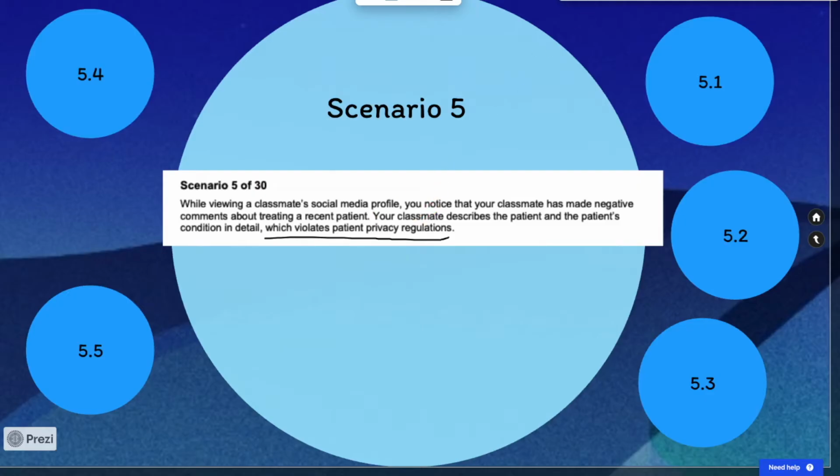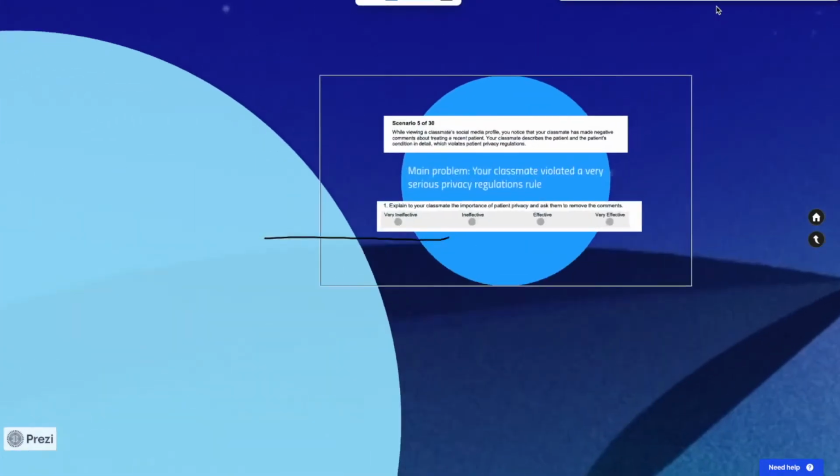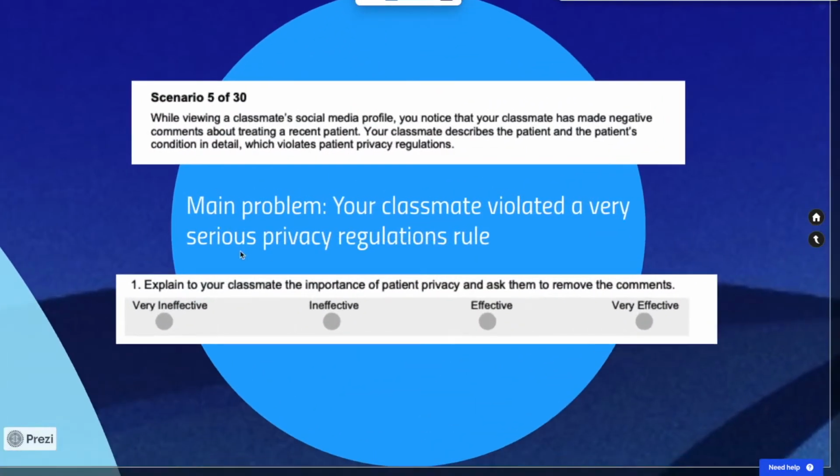So I think in comparison to other questions, the main problem we're facing here is pretty straightforward: our classmate violated a very serious privacy regulations rule. Okay, so let's jump into 5.1 and see the responses to this. Explain to your classmate the importance of patient privacy and ask them to remove the comments.